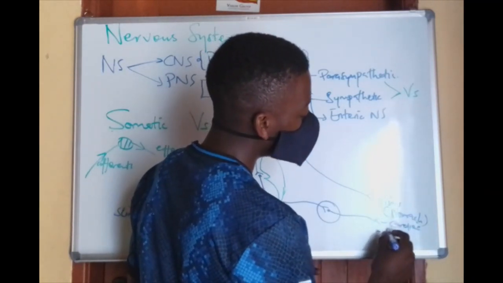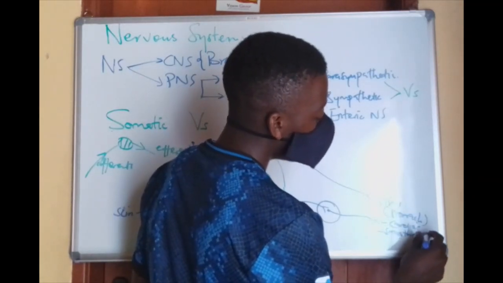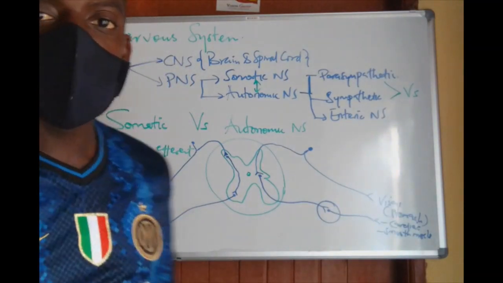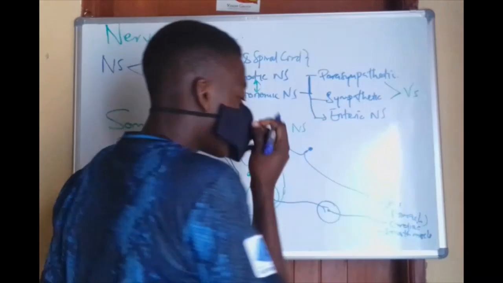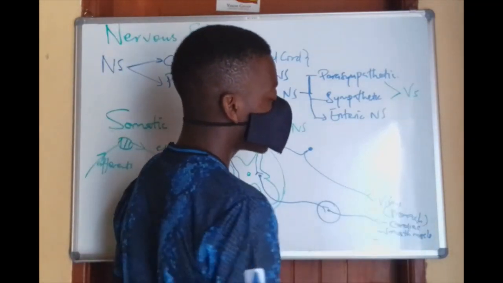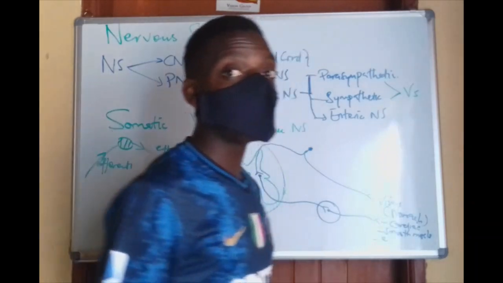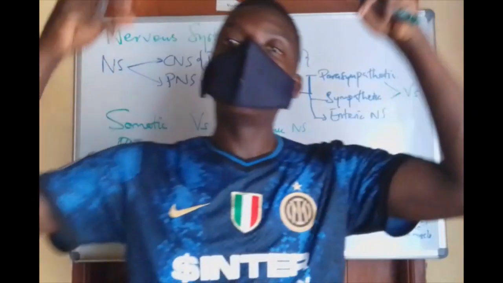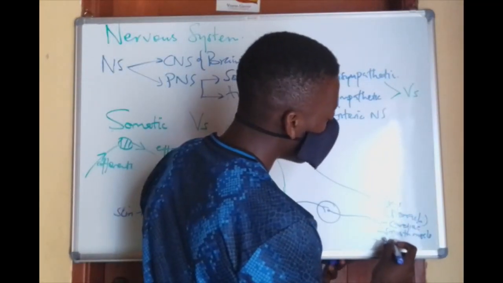It will be coming back to smooth muscle. That is two. And three, it will be coming back to the epithelium, the glandular epithelium. The epithelium of the glands, the secretory glandular epithelium. So it will be coming to the glandular